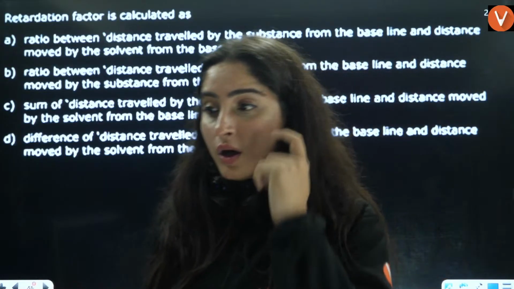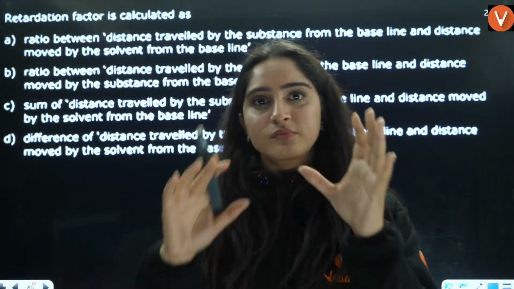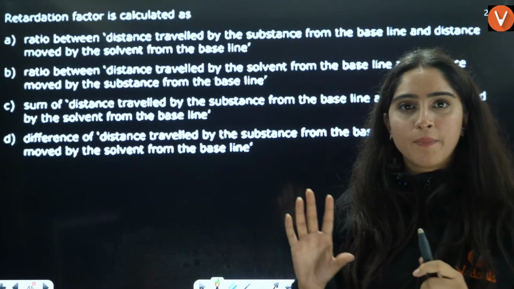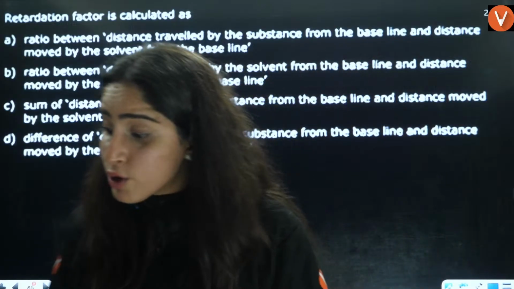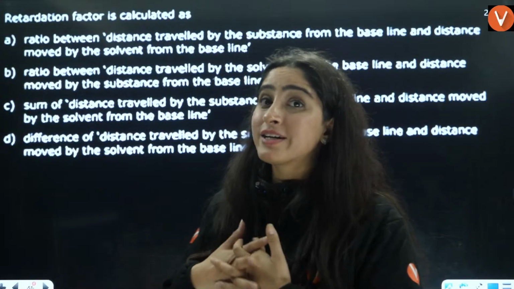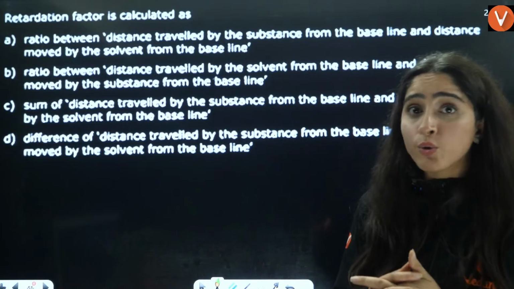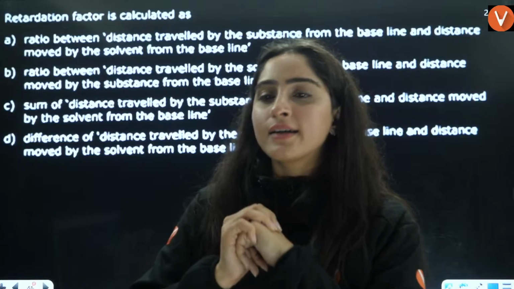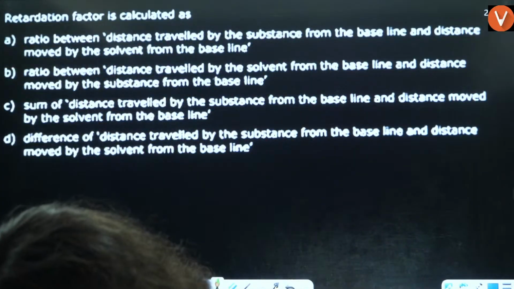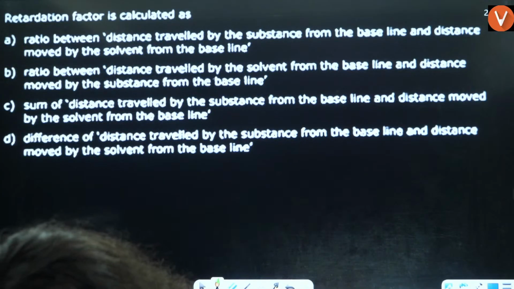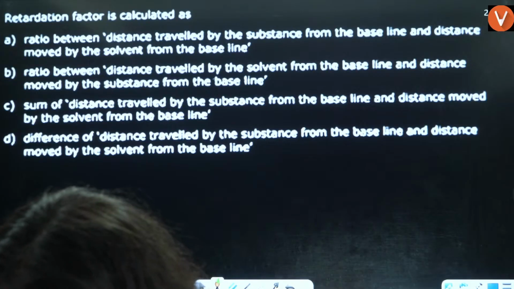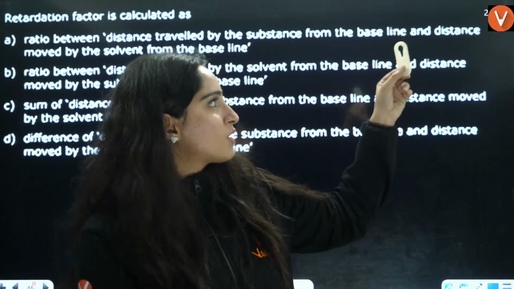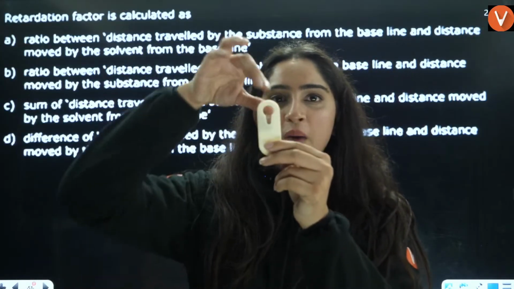Now, have you gone through qualitative quantitative analysis? Whenever we do chromatography, you have the retardation factor in chromatography. So retardation factor, I'll just show you here. Just give me a second. I'm randomly picking something up here. Just ignore this part.